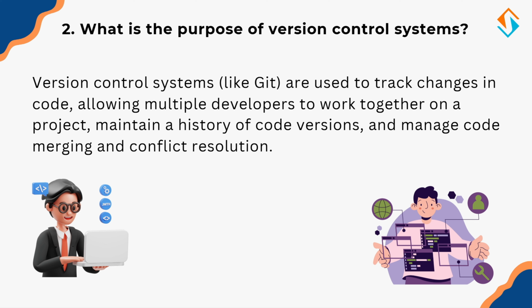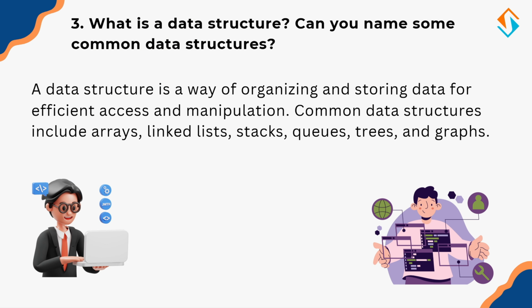Speaking of organizing things properly, let's talk about data structures, a key concept in programming. So, what is a data structure? Can you name some common data structures? A data structure is a way to organize and store data so that it can be accessed and modified efficiently. Different types of data structures help solve different kinds of problems.